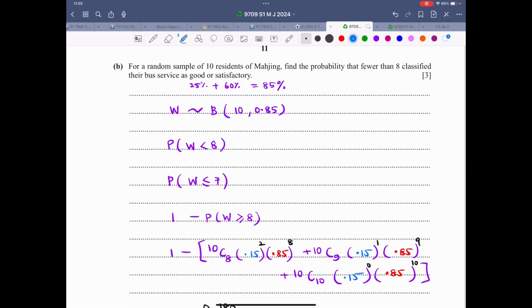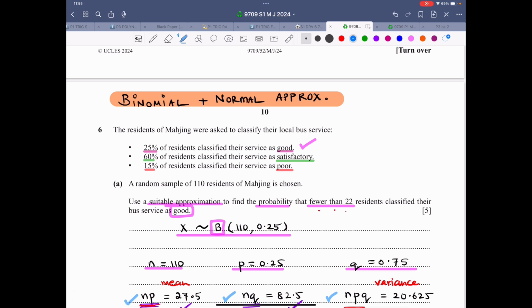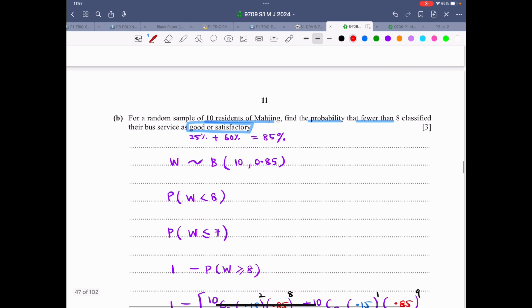For a random sample of 10 residents of this town, find the probability that fewer than 8 classified their bus service as good or satisfactory. So good, let me just erase this over here. It's getting a little bit mixed up. So good is 25, satisfactory is 60. So 25 plus 60, how much is that? That is 85%. So we are working for 85%. That is the probability of success.